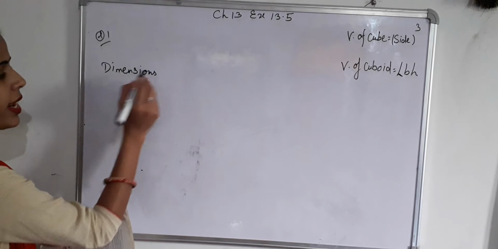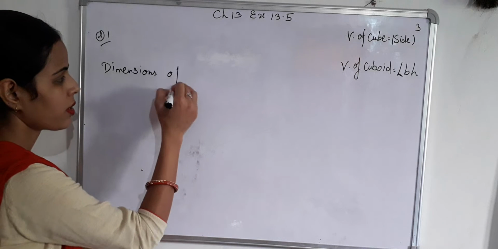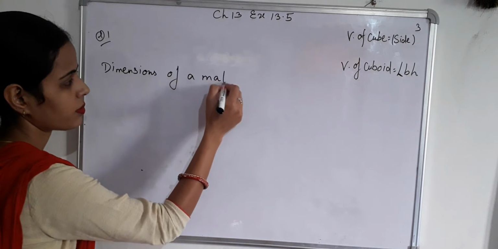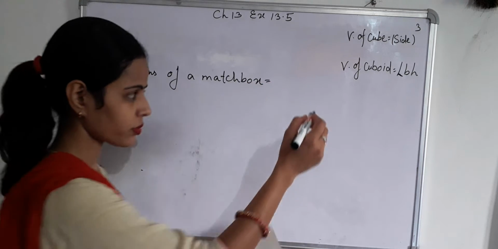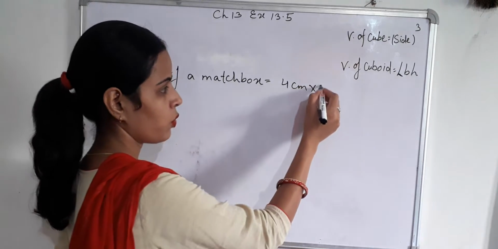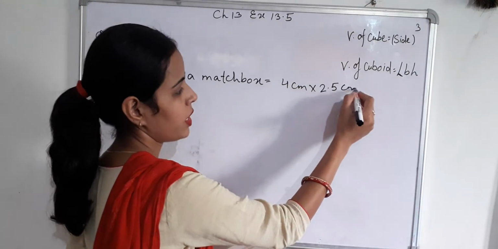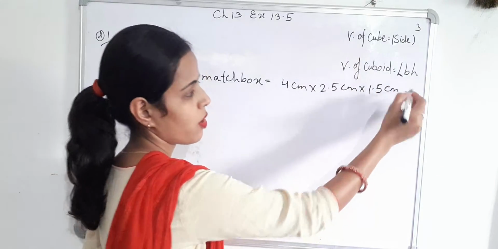Dimensions you can write as length, breadth and height. Dimensions of a matchbox equals 4 centimeter into 2.5 centimeter into 1.5 centimeter.